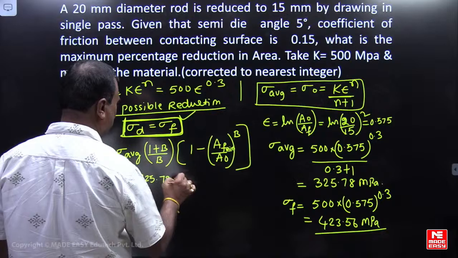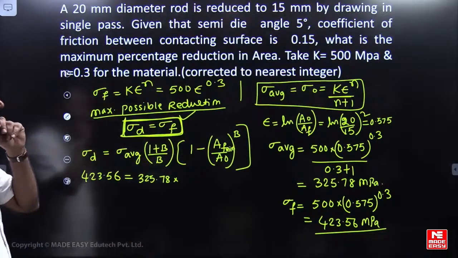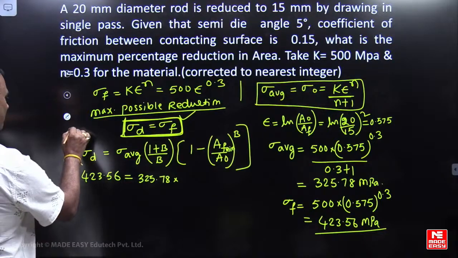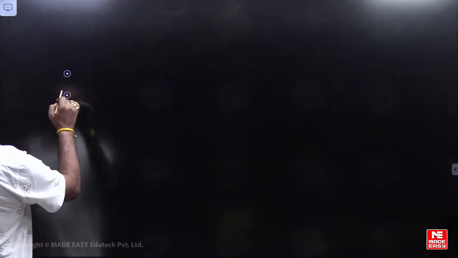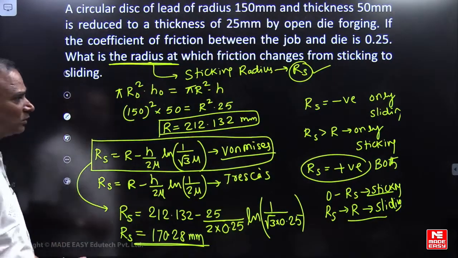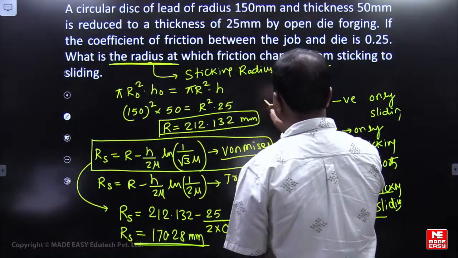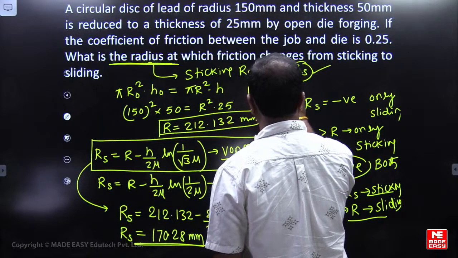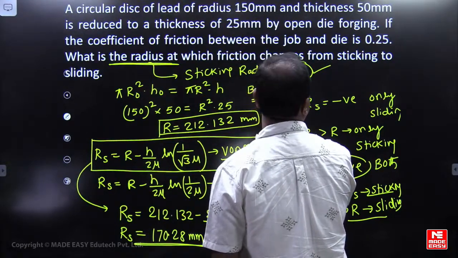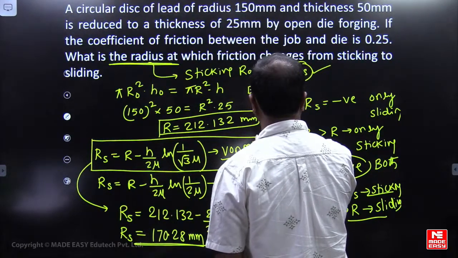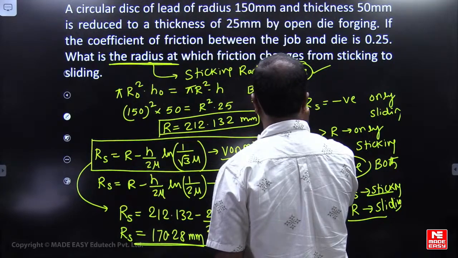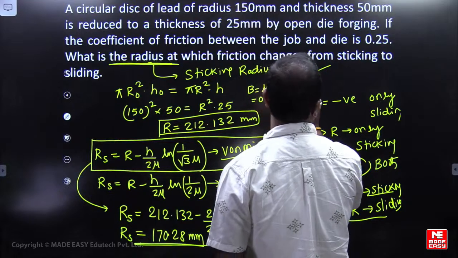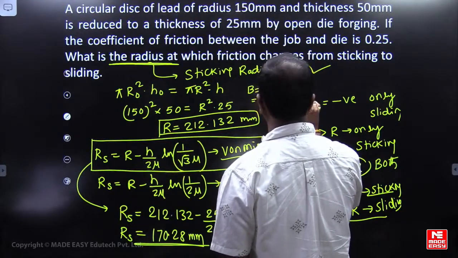Sigma average is 325.78. Now B equals mu cot alpha. Please calculate B equals mu cot alpha. Please tell me what is B. B is the constant mu cot alpha. Mu is 0.25. Cot alpha: please think in degrees. What is the semi-die angle, how much has he given? 5 degrees.